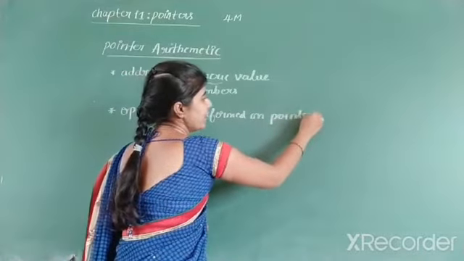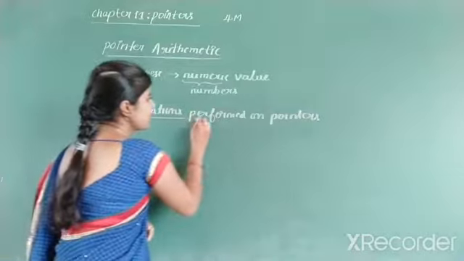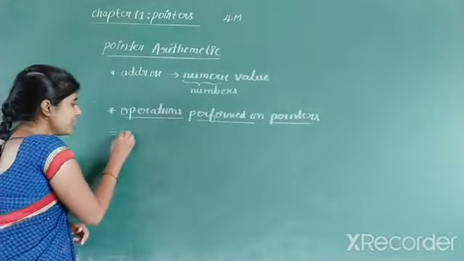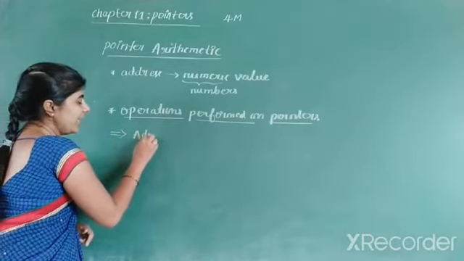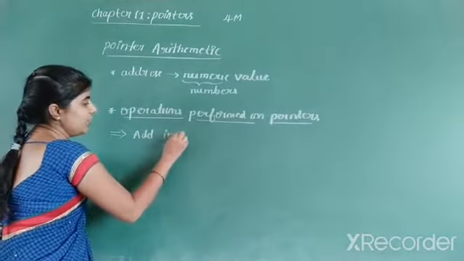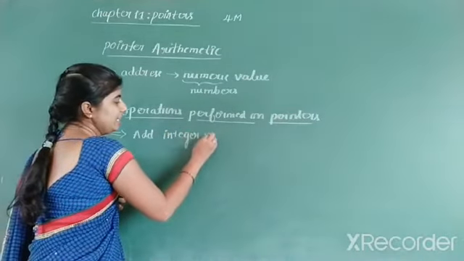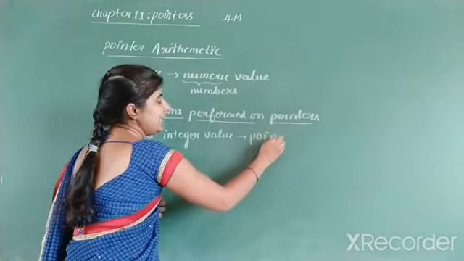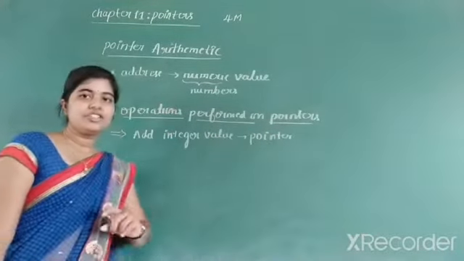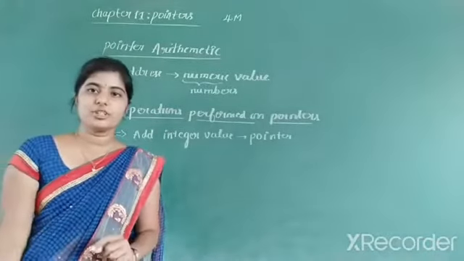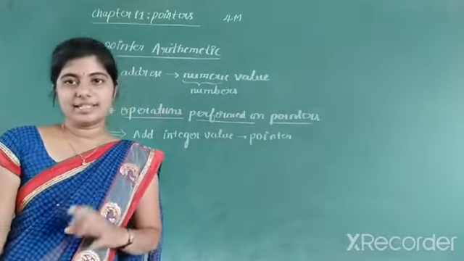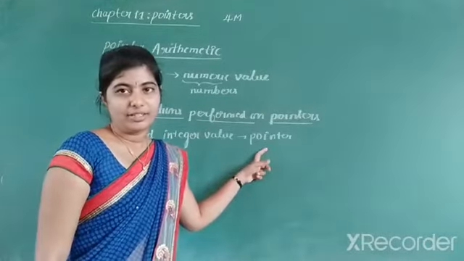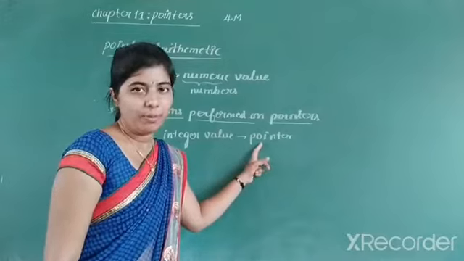Important 3-mark question: write the operations performed on the pointers. The first operation is we can add an integer value to the pointers. We know that integers consist of positive numbers, negative numbers and 0. So those integers can be added to the pointers.